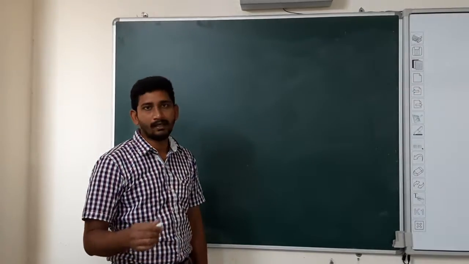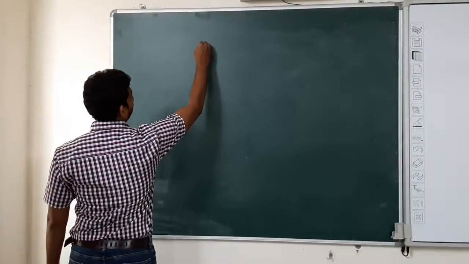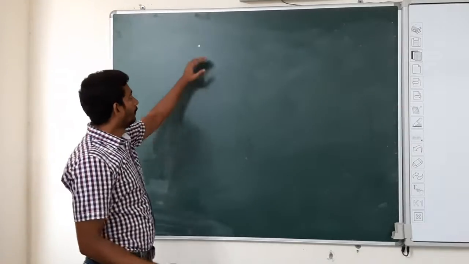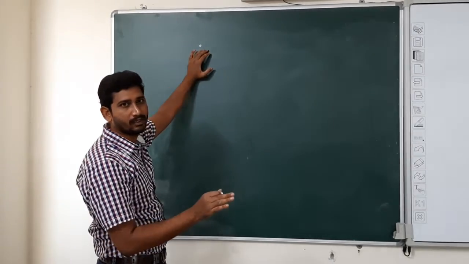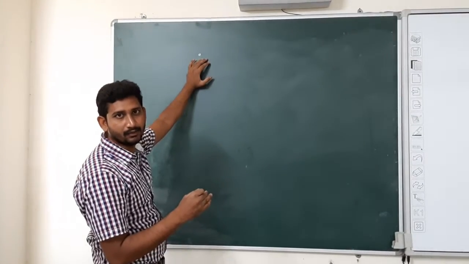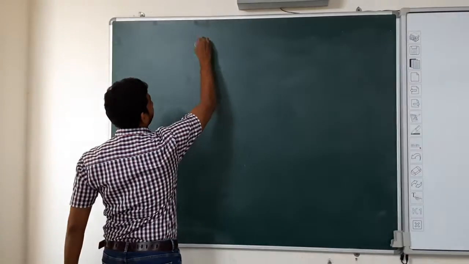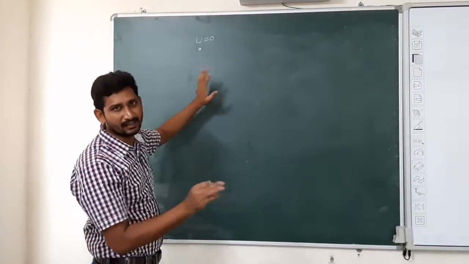For example, take a ball which is lying on the floor, which is at rest. So initially the ball does not have any velocity. So initial velocity I am taking as u. Initial velocity u is 0. Why? Because the ball is at rest.